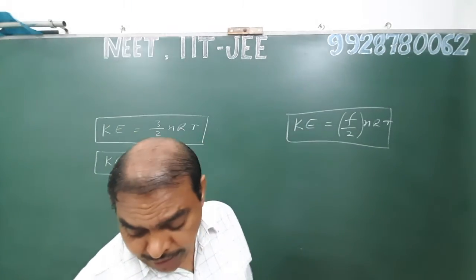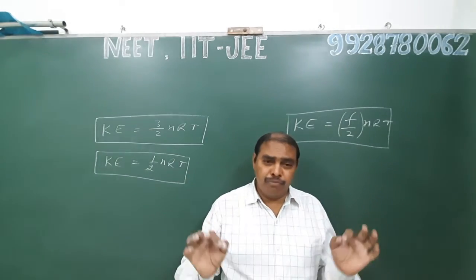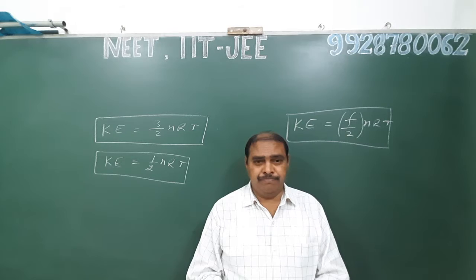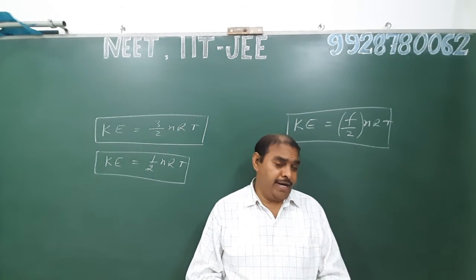Again, the internal energy of any system is the sum of all kinds of energy. It is mainly potential energy and kinetic energy.